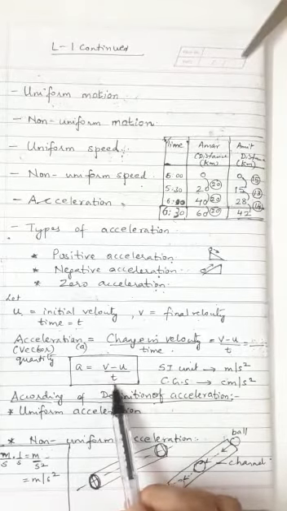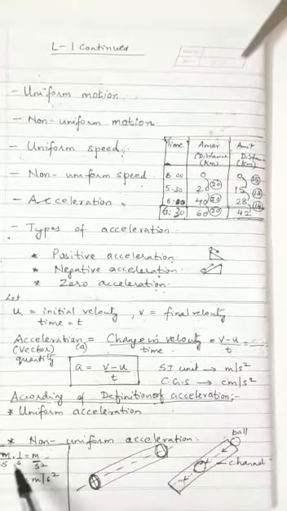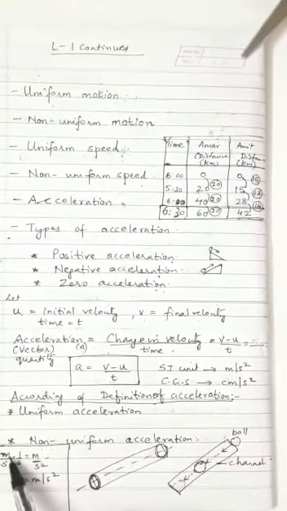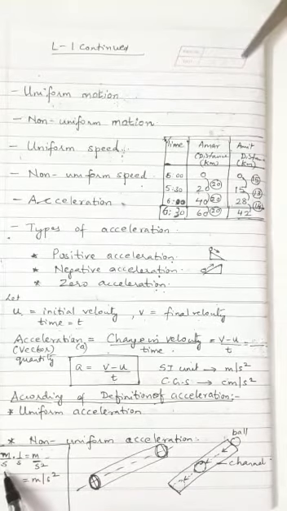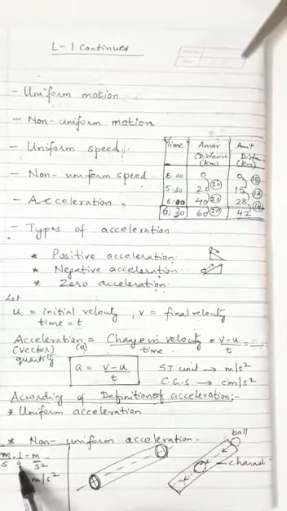Now, as you are aware, the SI unit of velocity is meters per second. So meter in the numerator and time in the denominator, which is taken in seconds.